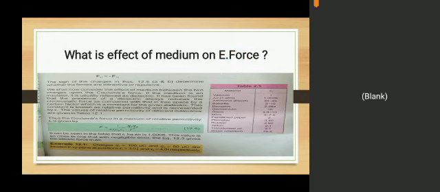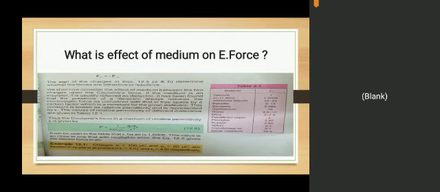Why does it decrease? It is clear from this formula. You can see in this formula, F is equal to 1 over 4 pi epsilon naught, and there is an additional factor known as epsilon r. Open your book and observe this formula. There is an additional factor in the denominator: F is equal to 1 over 4 pi epsilon naught epsilon r. This epsilon r is known as relative permittivity.